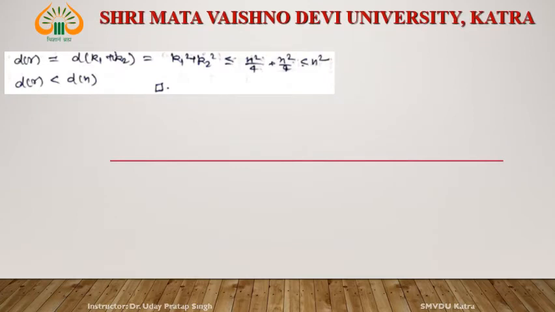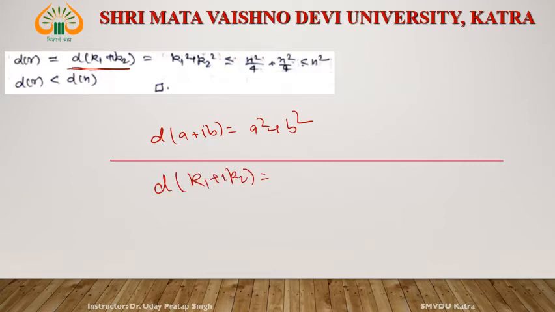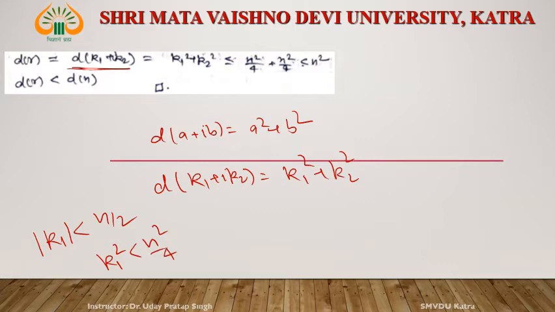If k1 plus i k2 is not 0, then d of k1 plus i k2, what is d of a plus ib? d of a plus ib is equal to a square plus b square. Similarly, d of k1 plus i k2 is equal to k1 square plus k2 square, right? We know that mod of k1 is less than n by 2, so k1 square is less than n square by 4. And similarly, k2 square is less than n square by 4. So k1 square plus k2 square is less than n square by 4 plus n square by 4, which is less than n square.